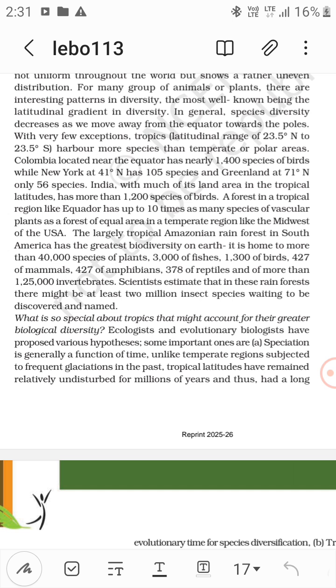The Amazon forest in the tropical region, in South America, has the greatest biodiversity on earth. It has 40,000 species of plants, 3,000 of fishes, 1,300 of birds, 427 of mammals, 427 of amphibians, 378 of reptiles, and more than 1,25,000 invertebrates. So you can remember like that.